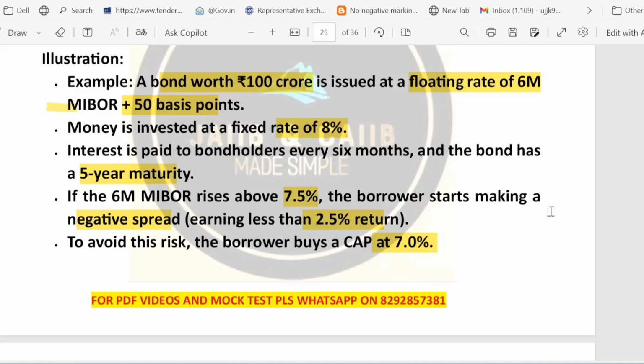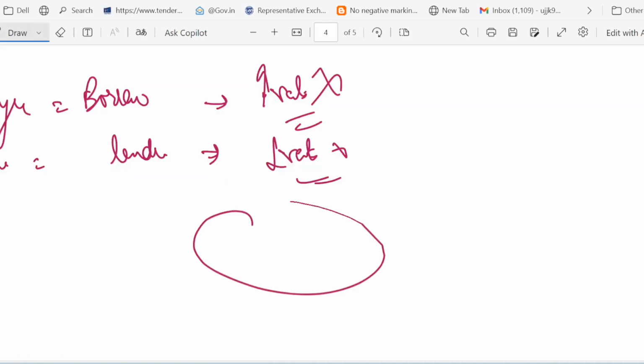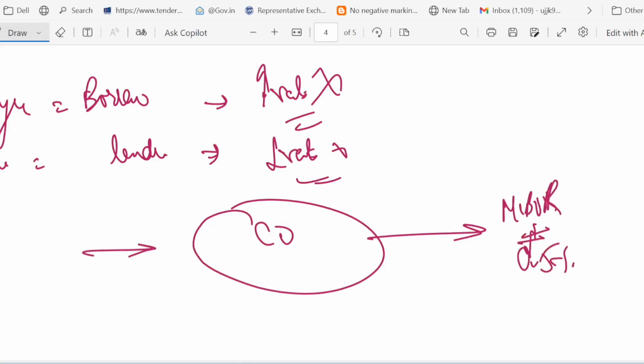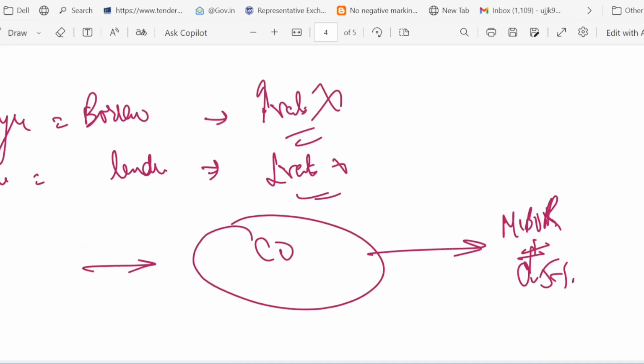Spread means your earning minus your borrowing cost. Think about it like this. This is your company. They are giving to the bondholder the MIBOR rate plus 0.5%, and they have invested the money at an 8% interest rate.